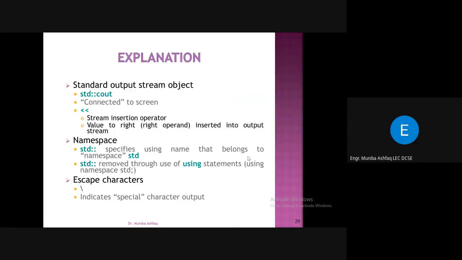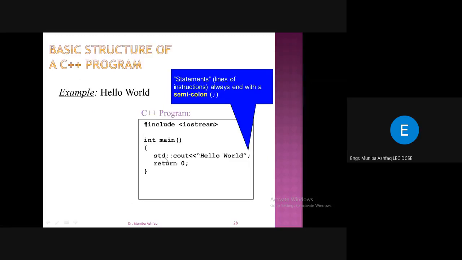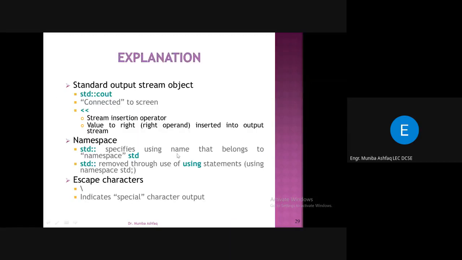So this is further explanation of everything that I've already explained: what is the standard output stream object, cout, because it's connected to the screen. Then the stream insertion operator, so whatever value is to the right will be inserted into the output stream. Then you have namespace std, right? Here in these instructions, we have just written std double colons, and then we use it.